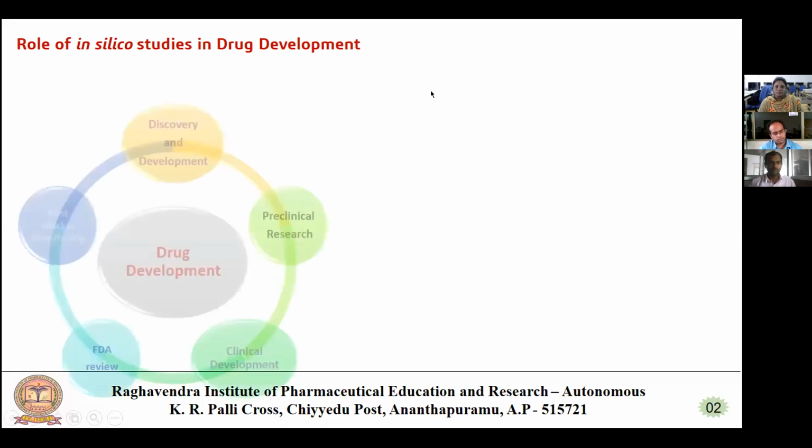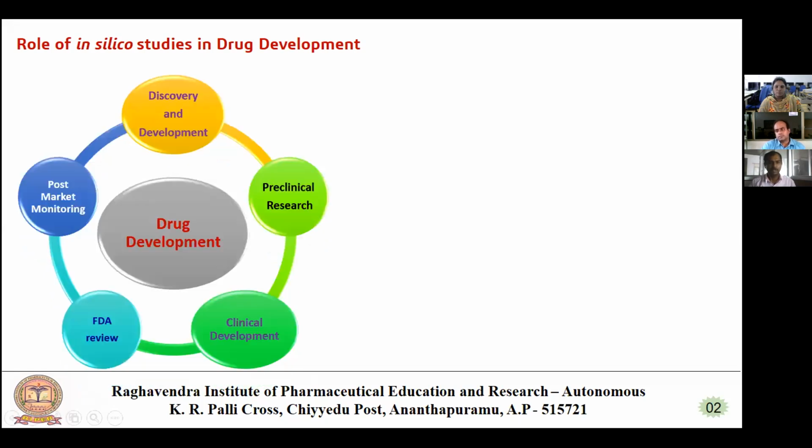If you observe the broad area of drug discovery, the discovery and development mainly involve preclinical research, clinical development, FDA review and post-marketing monitoring. Many computational methods are available and complement one another, and may be combined to rationalize the drug discovery process, to get complete information about the small molecules data.